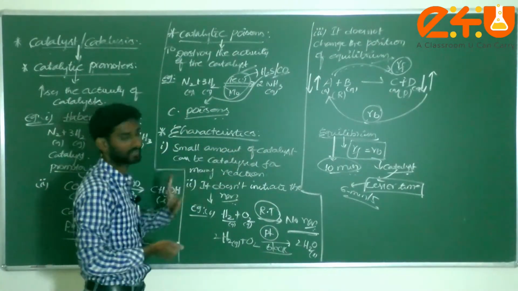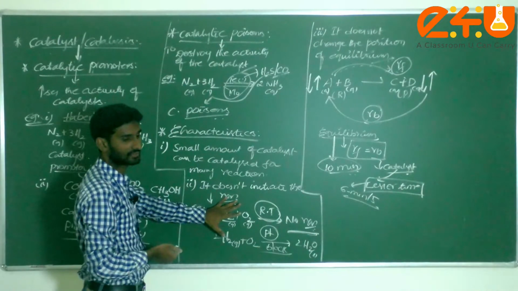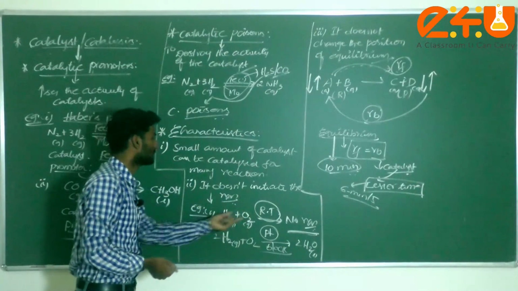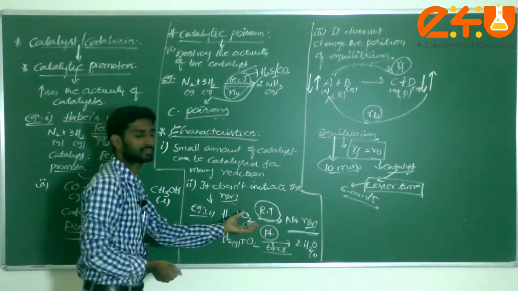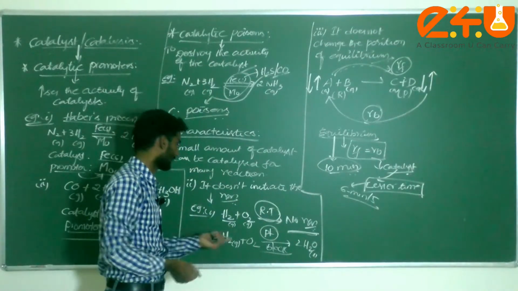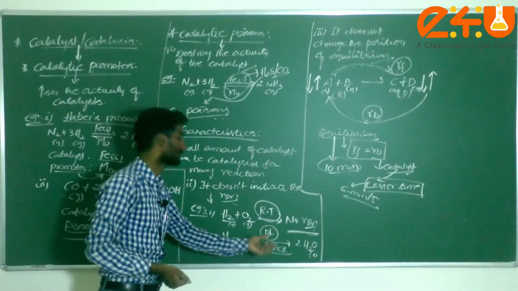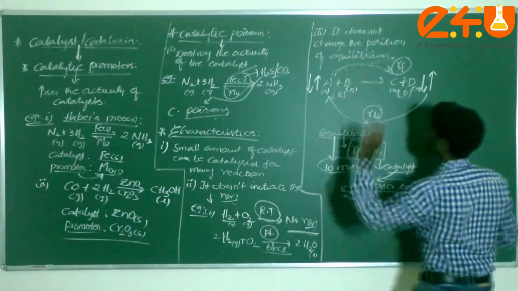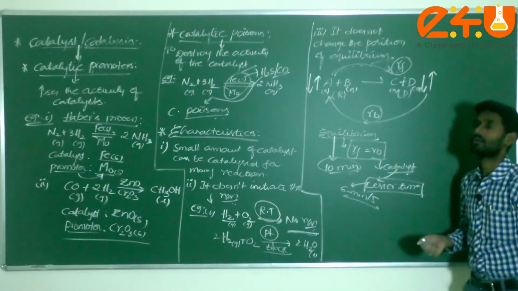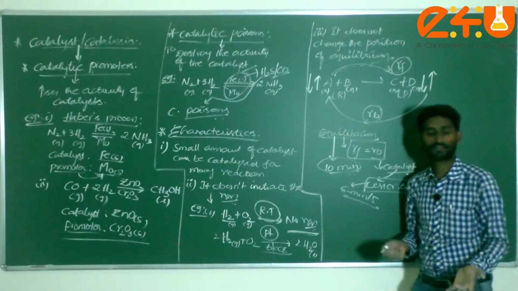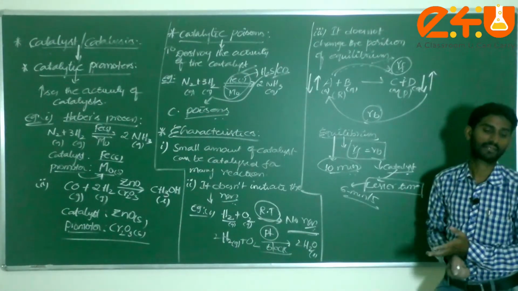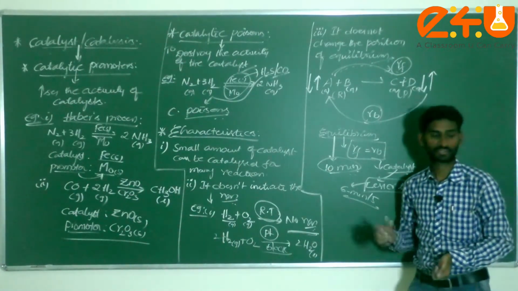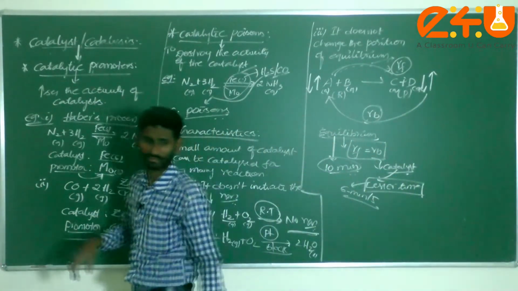First one, what we discussed: a small amount is enough. Next one: it doesn't initiate the reaction to start up the reaction. Next, at a particular condition there is an exception for some reactions: at room temperature hydrogen gas and oxygen don't react to form water, and unless you use platinum black to start up the reaction, it doesn't form. But very important, it doesn't change the position of the equilibrium. It will make the equilibrium be attained within lesser time. Got the clarity, dear students? This is about the main characteristics of the catalyst. Understand? Please note down. We can continue with different catalysts.